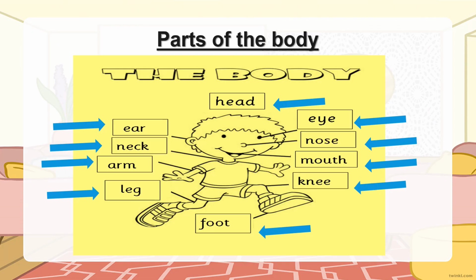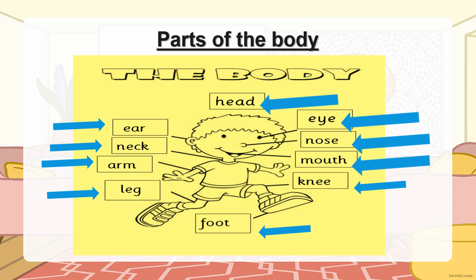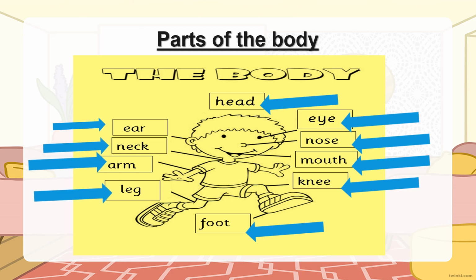Students, in animal science, the next topic is parts of the body. Let's recall them. As this picture shows, different body parts are head, eye, nose, mouth, knee, foot, leg, arm, neck, and ear.